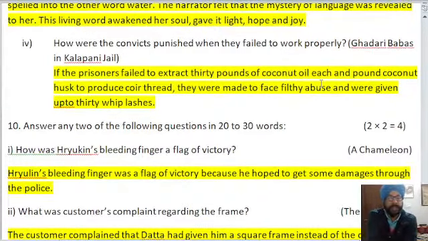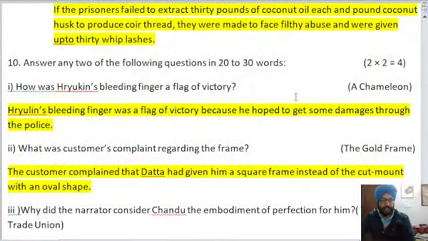How are the convicts punished when they fail to work properly? It is from the chapter Gadri Babas in Kalapani jail. This is the answer which you can write. If the prisoners fail to extract 30 pounds of coconut oil each and pound coconut husk to produce coir thread, they were made to face filthy abuse, and were given up to 30 whiplashes. So these are the answers. We had done the 4 answers, right? So you can give yourself 8 marks if you have done the 4 correctly, or you can give yourself marks for the respective answer as well.